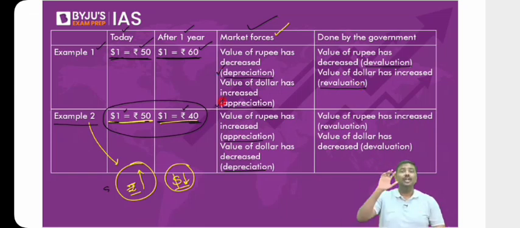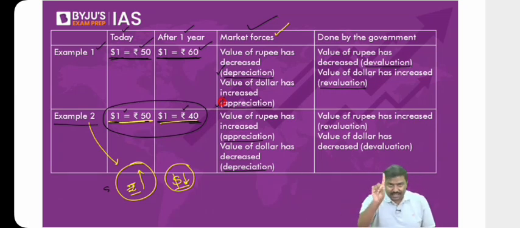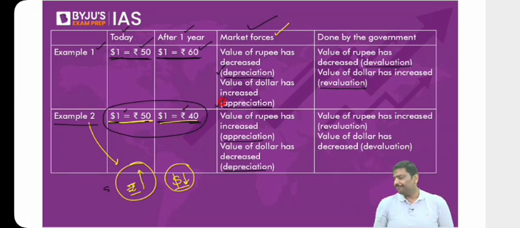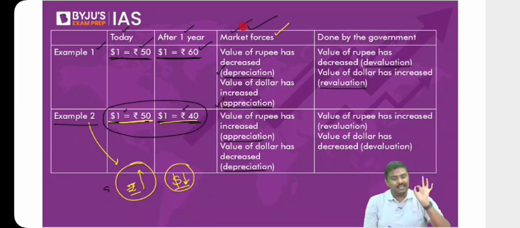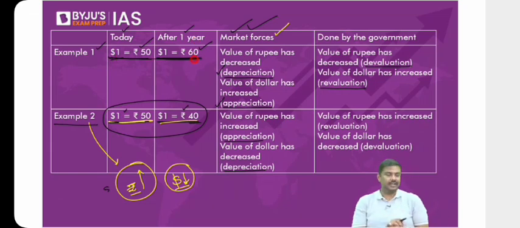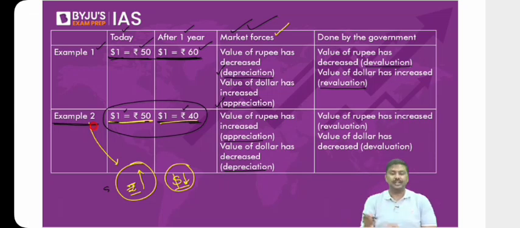Now look at the table. Is it okay if I say, in example 1, please have a look at it now, rupee has depreciated. Dollar has appreciated, if it is market forces. In example 2, rupee has appreciated and dollar has depreciated, assuming it is market forces.